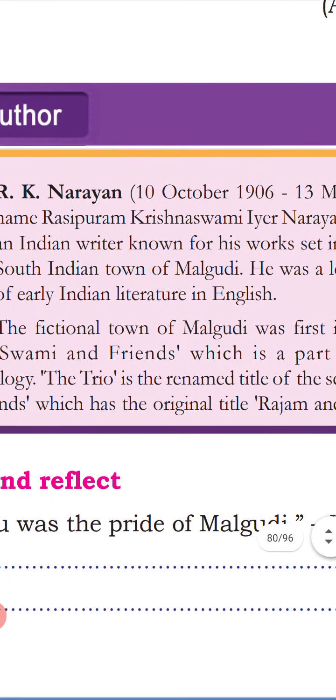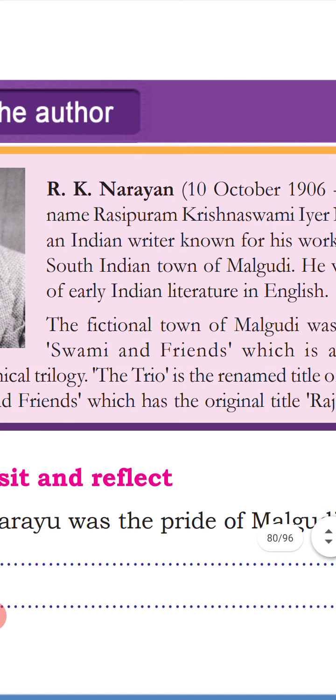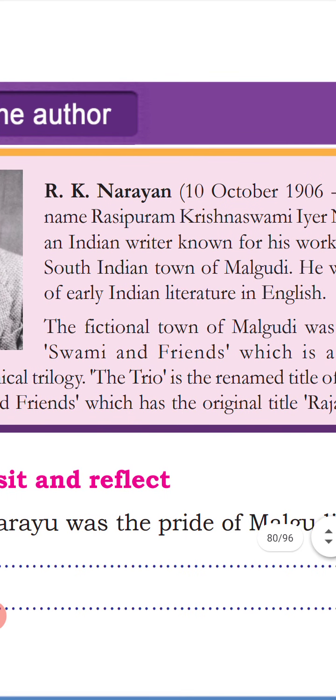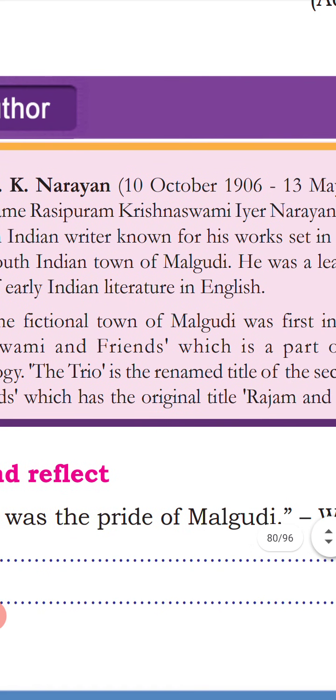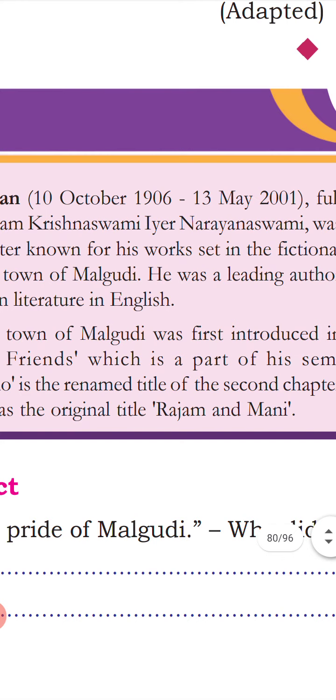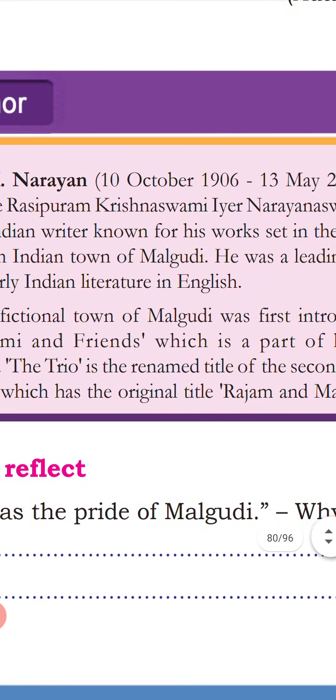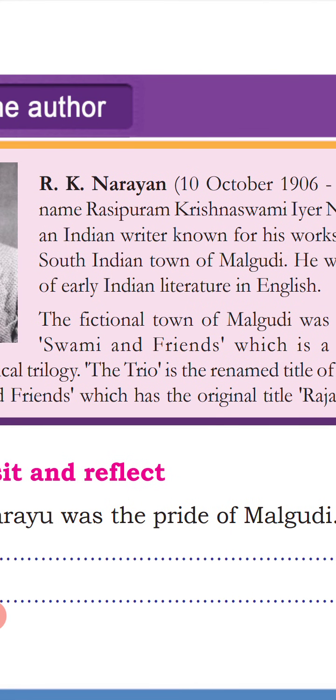Okay, and more about R.K. Narayan. The fictional town Malgudi is a place in South India. Malgudi was first introduced in his work called Swami and Friends.